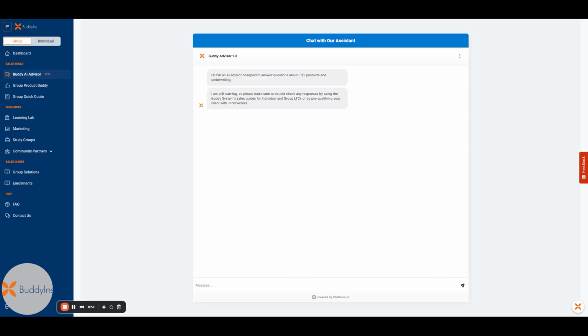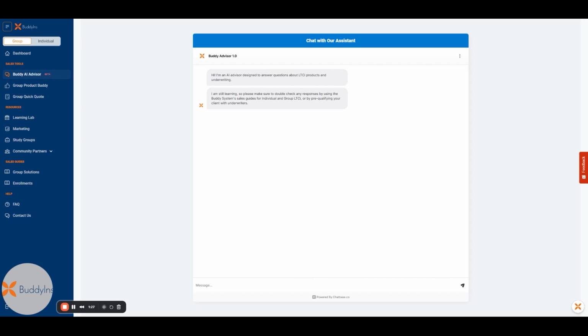As you can see, you're greeted when you start talking to the assistant. I'm an AI advisor designed to answer questions about long-term care products and underwriting, and this can apply to group and individual plans. As the disclaimer suggests, the chatbot is still learning, so you definitely want to make sure to double check any responses that you get with any of our sales guides, our other tools, or by pre-qualifying your client directly with underwriters if you have an underwriting inquiry.